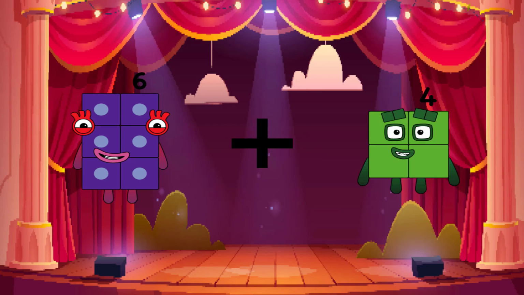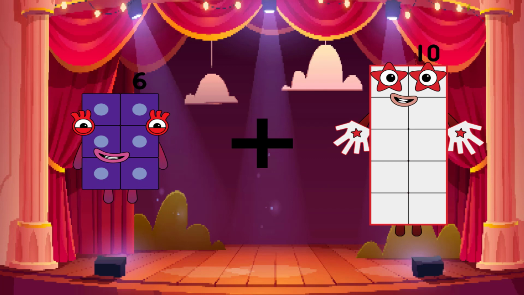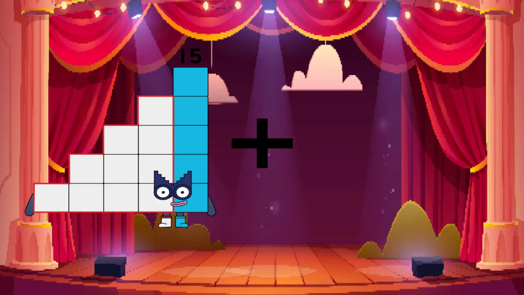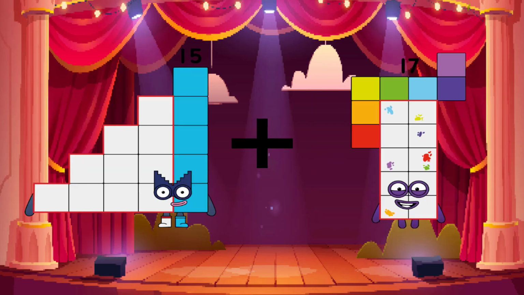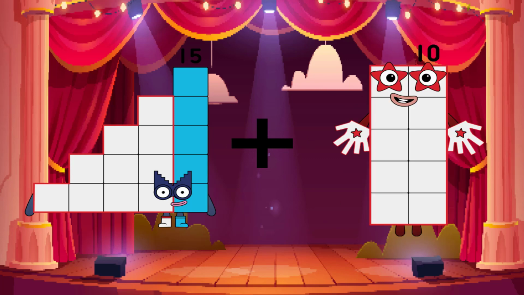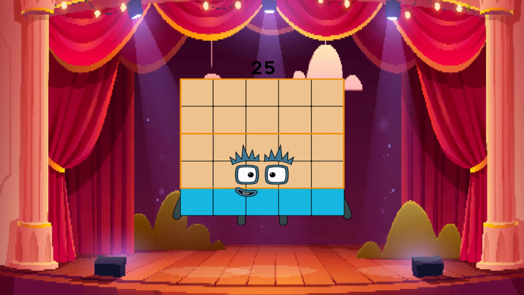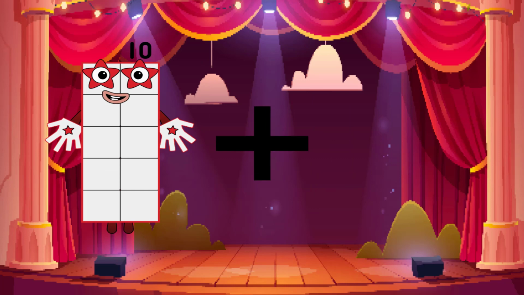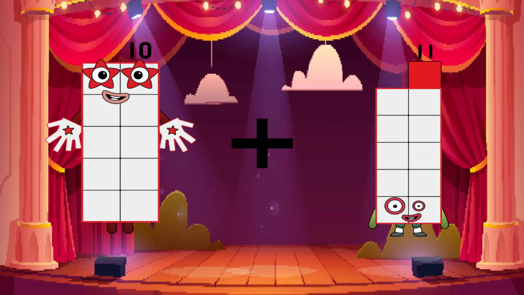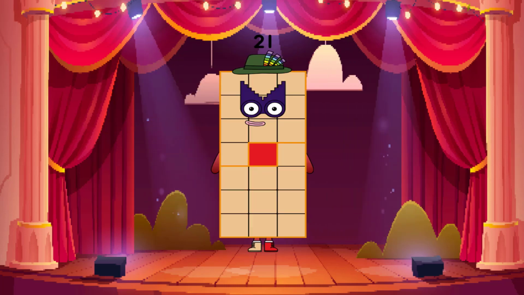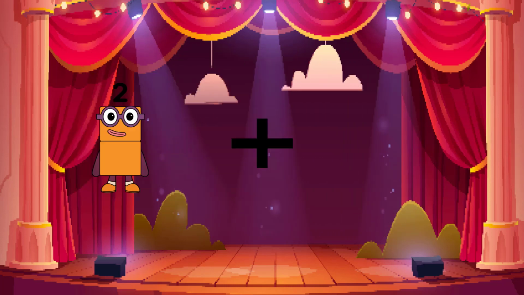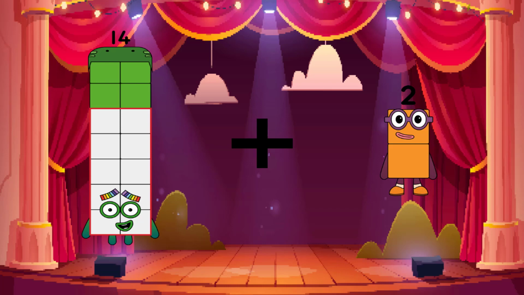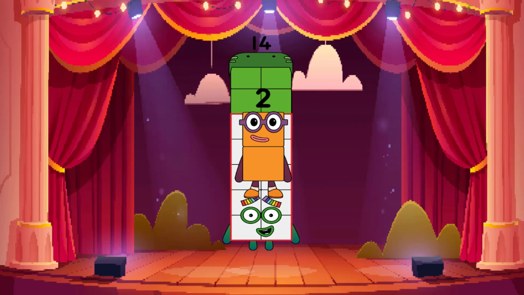6 plus 10 equals 16. 15 plus 10 equals 25. 10 plus 11 equals 21. 14 plus 2 equals 16.